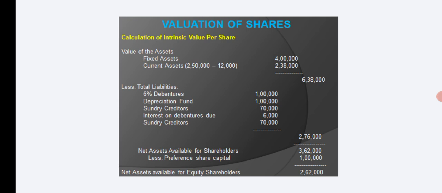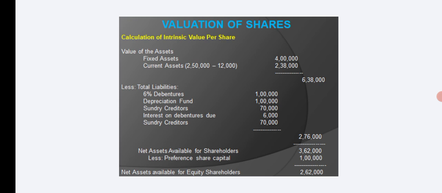So liability we should take 6% debentures given in balance sheet of rupees 1 lakh. Depreciation fund given in balance sheet and liability side, 1 lakh. Sundry creditors details given, 70,000. Interest on debenture due for 1 year, that is given in additional information, 6% on 1 lakh is 6,000.